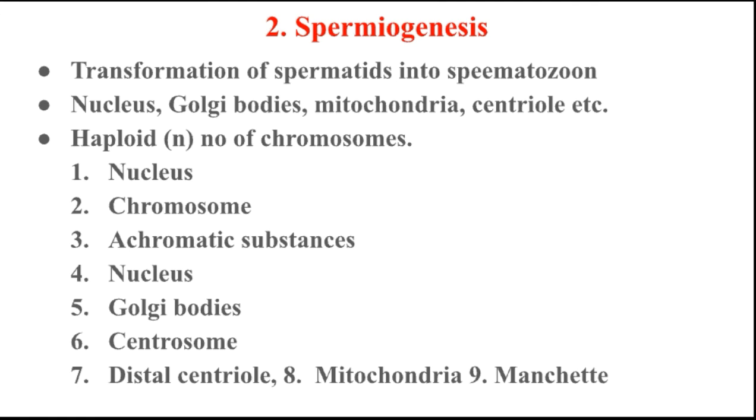The cytoplasm flows backwards and forms a thin layer around the nucleus, middle piece and tail. That total process is called spermiogenesis.